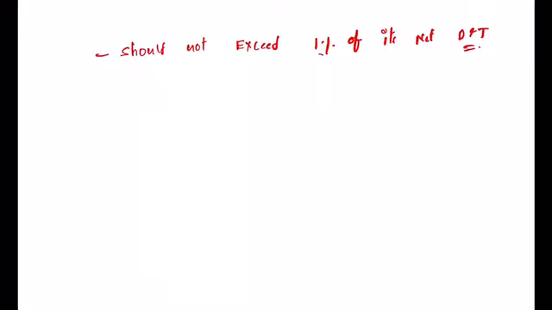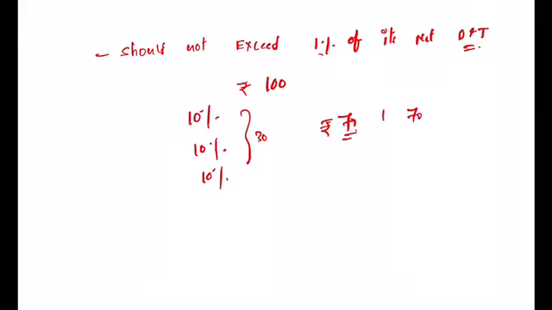1%. And if your net demand and time liability is 70 rupees, and 100 rupees one person is deposited, under this CRR is 10%, SLR is 10%, okay. So let's assume the reserve deposit ratios are all about 10%. So if you remove everything, 30%, the remaining amount is 70. Out of this, 1% means 1/100 times 70, right? Just 7 rupees you can take as loan under the MSF. That too the interest rate would be higher. So it should not exceed 1% of its net demand and time liabilities. So that is called marginal standing facility rate.